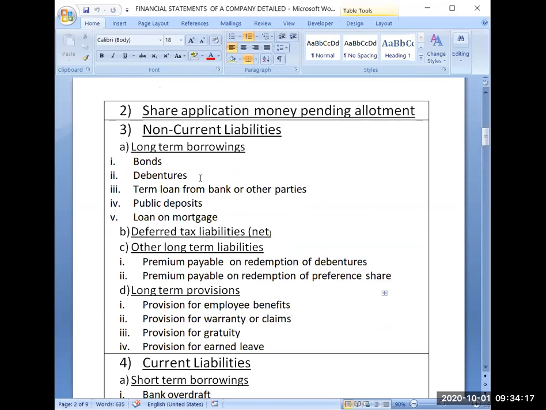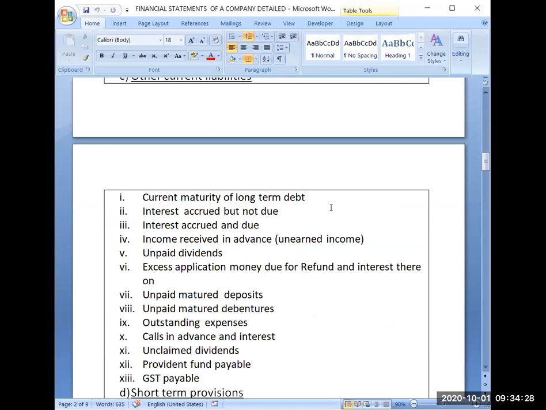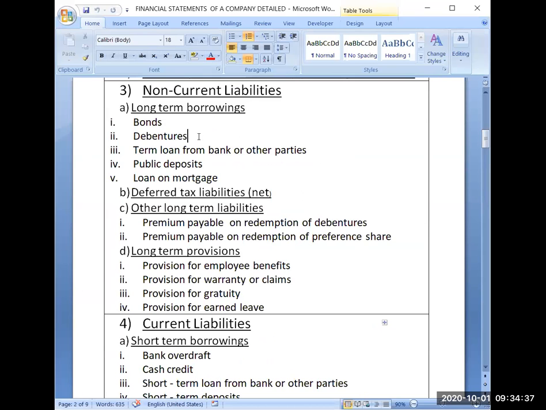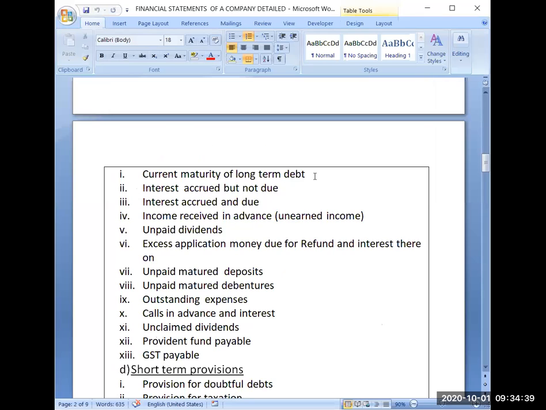Suppose 10 lakh rupees debentures are there, and now in this particular year you will be redeeming only suppose rupees 4 lakh debentures. So that 4 lakh will become your current maturity of long-term debt. 4 lakh will be written here and 6 lakh will be written here in debentures. So that way it is called current maturity of long-term debt. Same is the case with bank loan also, or any other long-term liability also.